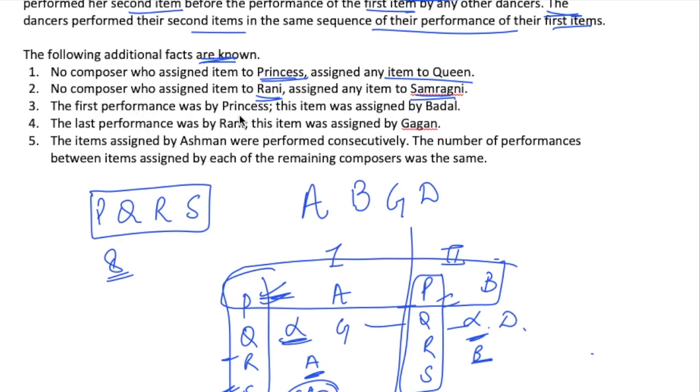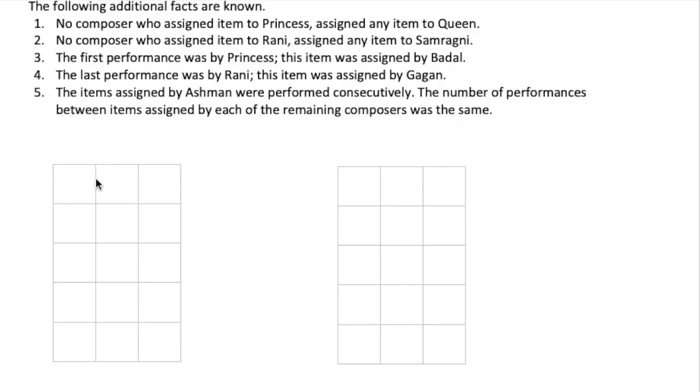Now, the first performance was by Princess. This item was assigned by Badal. And the last performance was by Rani. This item was assigned by Gagan. Now, let's say I have this table with me. So I know that let this be the first assignment and performance, and this be the second performance. I know that the first performance was by Princess. So this will be the first performance, second, third, fourth, fifth, sixth, seventh and eighth. These are the rounds and these are the number of performances.